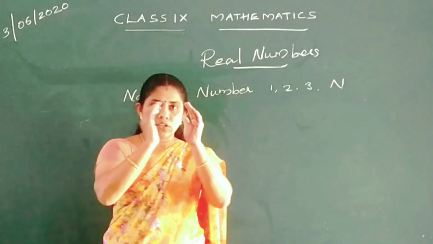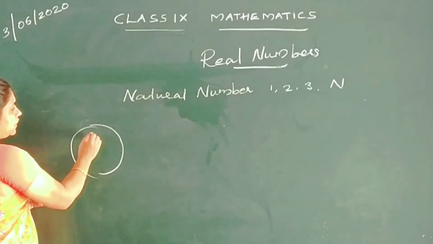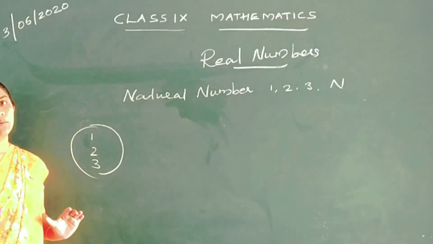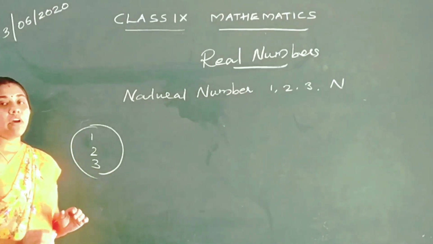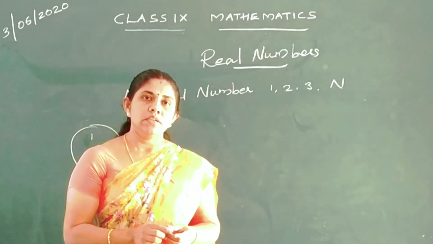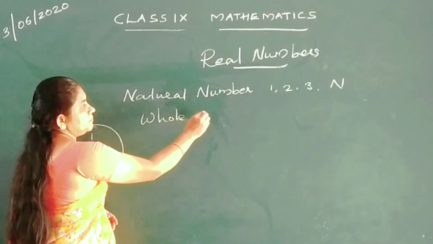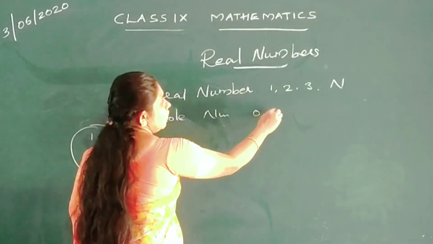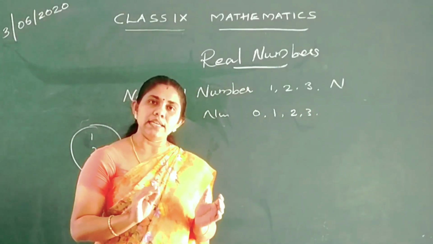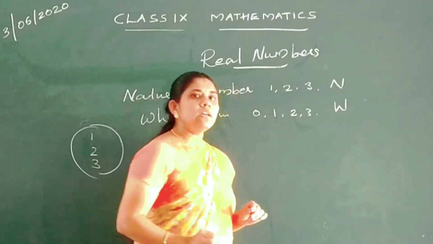See, I am drawing a circle. In this circle, I am writing 1, 2, 3. These are all natural numbers, counting numbers. Now, if I include a 0, we will get whole numbers. Whole numbers are the numbers starting from 0, 1, 2, 3 like that, and they are denoted by the letter W.